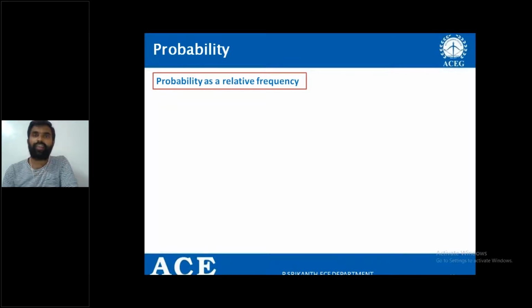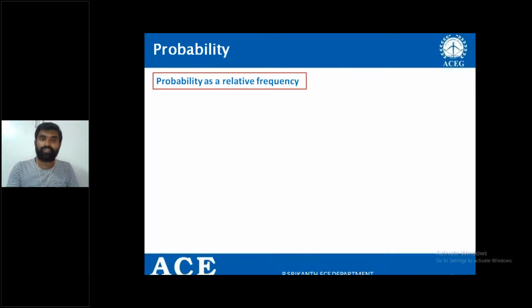And the other way you can define the probability is probability as a relative frequency. First one is the classical definition. Second one is as a relative frequency. For defining the probability using the classical way, you have to satisfy the first three axioms, and at the same time you can define that as the number of favorable outcomes by the total number of outcomes. But there are some limitations in the classical definition, and therefore in real time we take the analysis by defining the probability as a relative frequency.